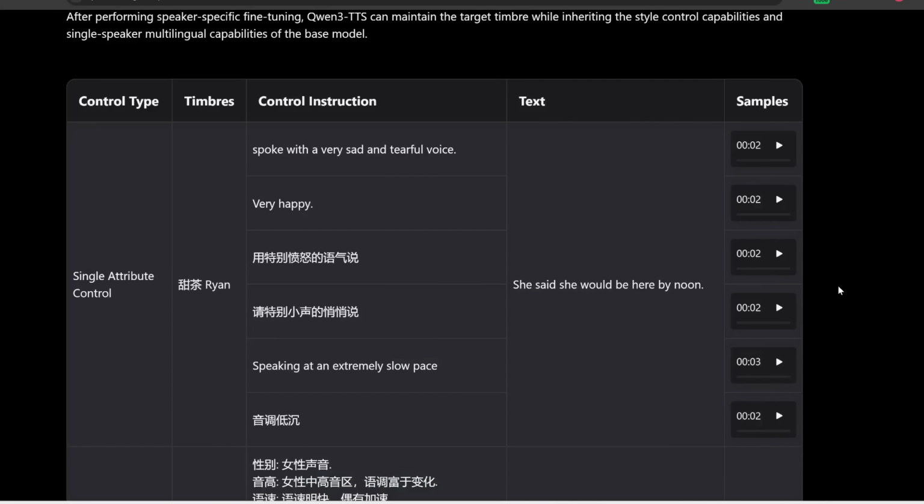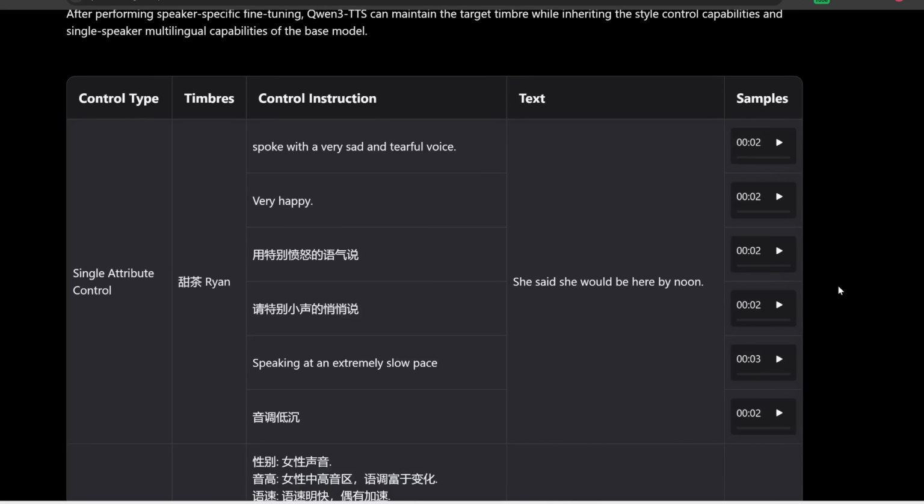Very nice. Here's another cool thing you can do. Qwen3 TTS allows you to input a custom voice. So let's say we are using this voice, Ryan, but then we can also add in instructions on how he should sound like. So here is the transcript. We can get it to sound like a very sad and tearful voice.